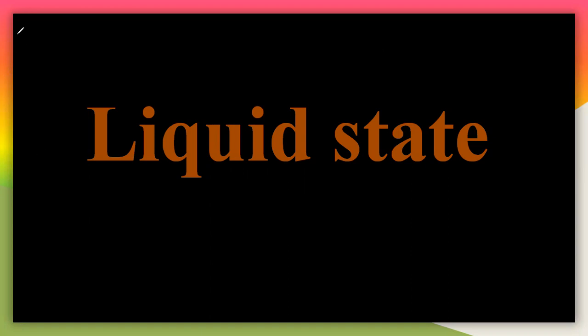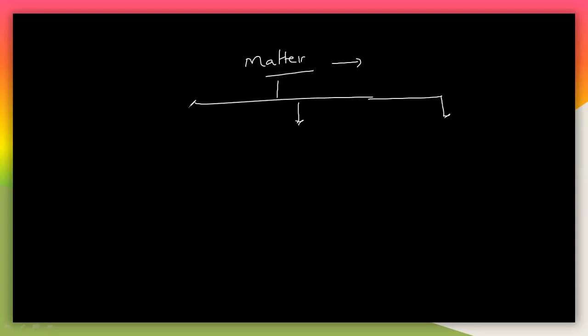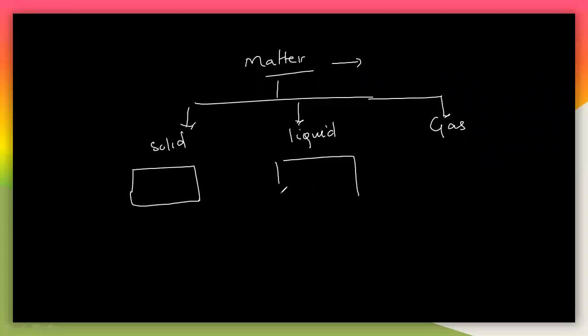So what is a liquid state? Let us start with this. Generally, let us take matter here. You know that matter is something which occupies certain space and has certain volume. Generally, matter can be divided into three physical states: solid state, liquid state, and gaseous state. You know that a solid is a rigid structure. So let us say the solid molecules will be like this, and this is a liquid molecule.